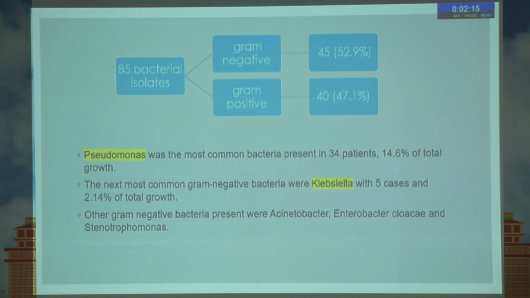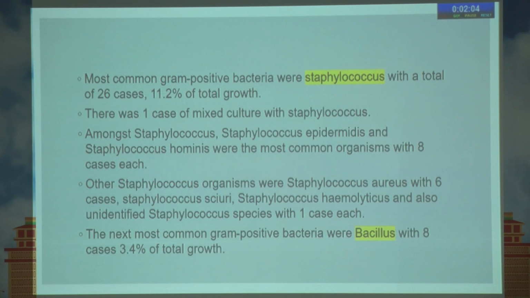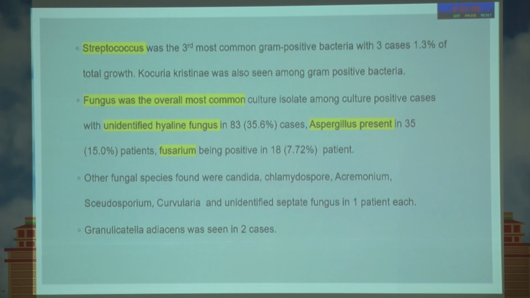Among the bacterial isolates, gram negative were present in 45 and gram positive in 40. Among the gram negatives, Pseudomonas was the most common, and it was the most common bacterial isolate overall. Staphylococcus was the most common gram positive, followed by Bacillus, and Streptococcus was the third gram positive bacteria. Fungus was the overall most common in our isolates, almost 60%, and unidentified hyaline fungus was seen in 83 cases, Aspergillus being the most common followed by Fusarium.